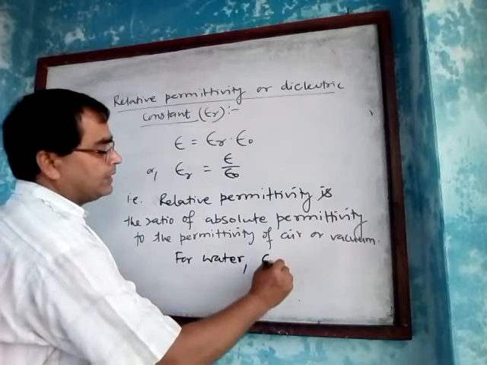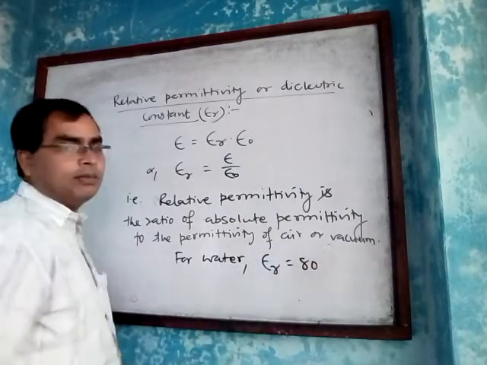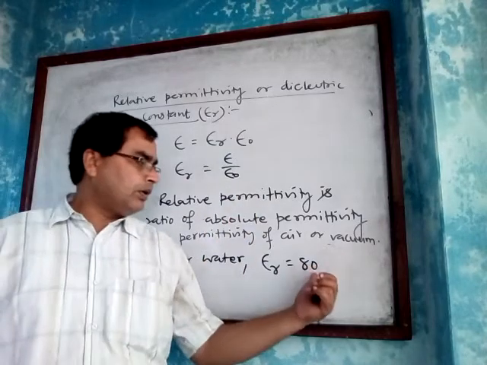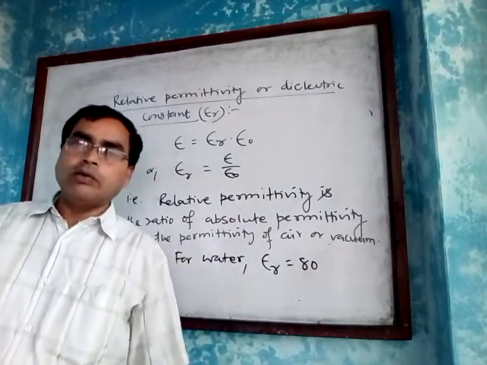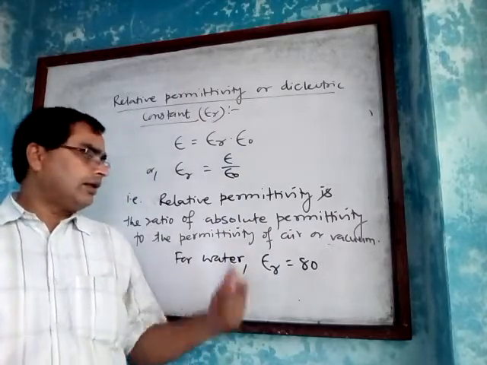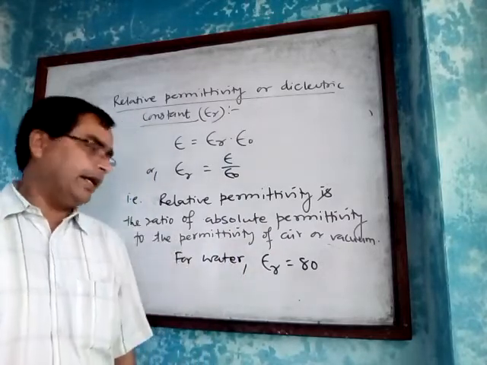For water, relative permittivity is 80. It means that the permittivity of water is 80 times that of vacuum or air.